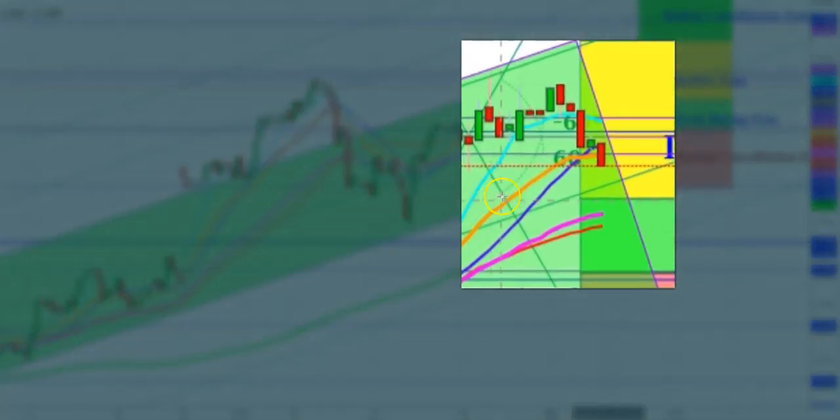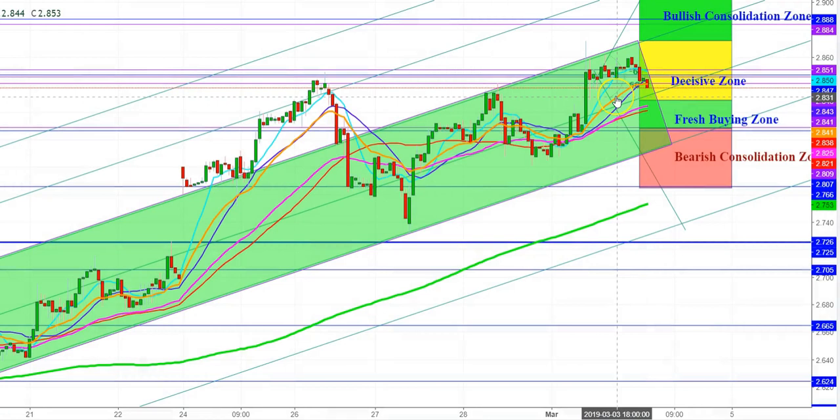In an hourly chart you can see that the 20 days exponential moving average has come down below the 20 days moving average, which results in some pressure on natural gas futures. Therefore the need of the hour is to keep a visible eye over the movement of the natural gas futures amid this decisive zone which I have defined for March 4, 2019. I have defined some zones. My decisive zone will be from $2.829 to $2.872, where the natural gas futures have to take a decisive move on March 4th, 2019.